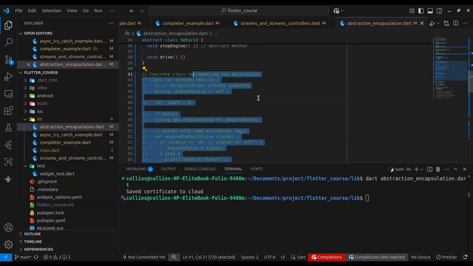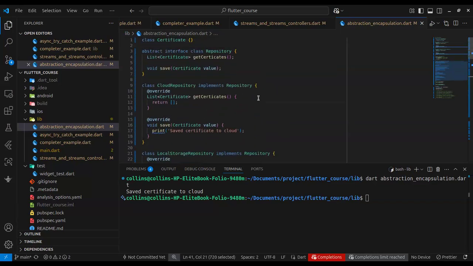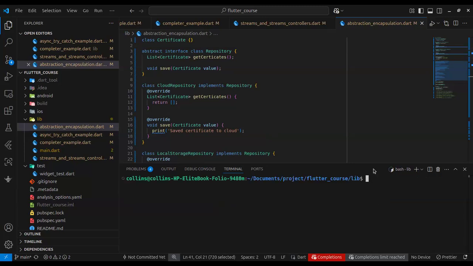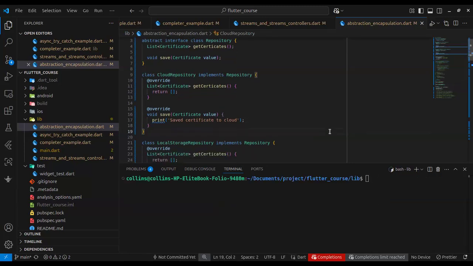How to use it is you use abstractions, like I said, to decouple applications. Without abstractions, when you write code, if you want to change one thing, it's most likely going to break something else. These things are best demonstrated with an actual example. Don't worry, when we start building our application, you'll see better use cases for this. So without abstractions, it will be hard to maintain your code.